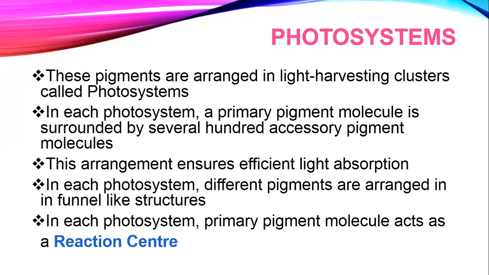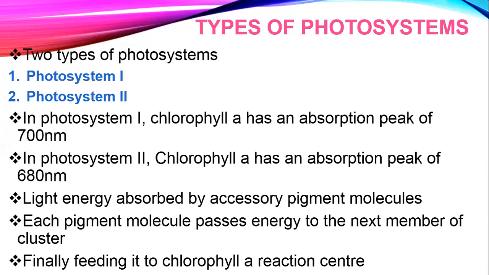So what is the reaction center? I will repeat it again. The primary pigment molecule of each photosystem is called its reaction center. Now there are two types of photosystems, photosystem 1 and photosystem 2. What is the difference between photosystem 1 and photosystem 2? Because we know that in each photosystem, one primary pigment molecule and several hundred accessory pigment molecules are present. So what is the difference between these two photosystems?